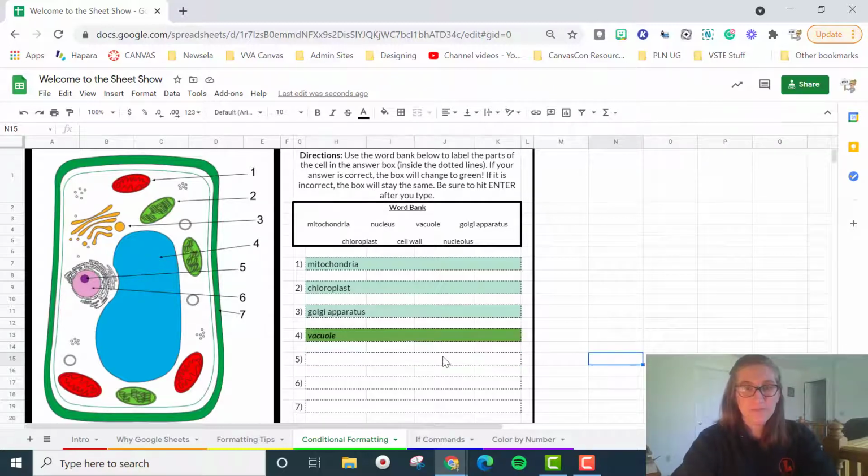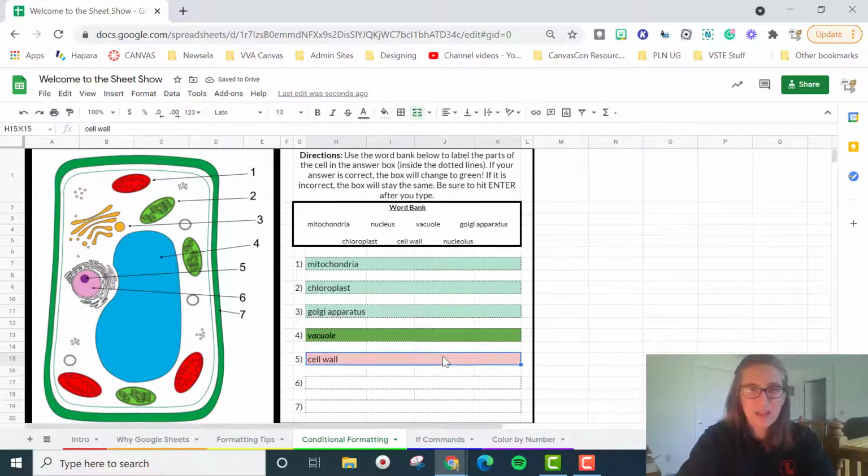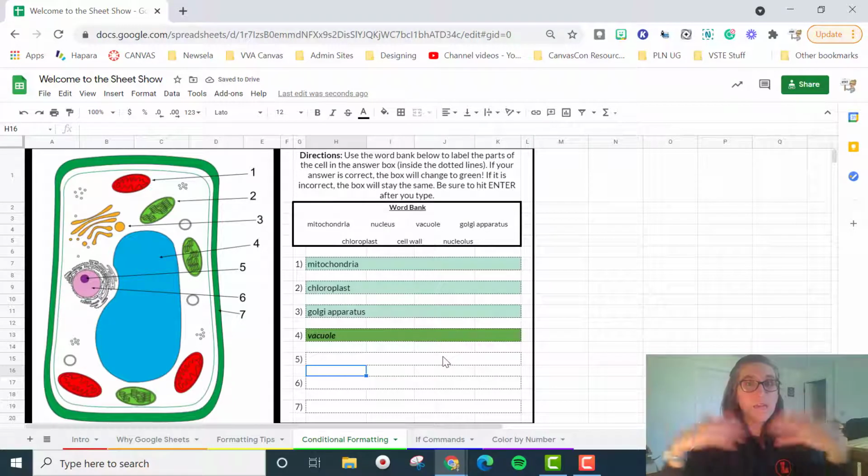Now, when I come over here, I'm going to type in cell wall. It's not right, all right? I'm going to type in nucleolus, except I'm going to spell it right, and it's green. All right, I can type in mitochondria. It's wrong. Leave it blank, and it stays blank. That has a little bit more of an effect to it.